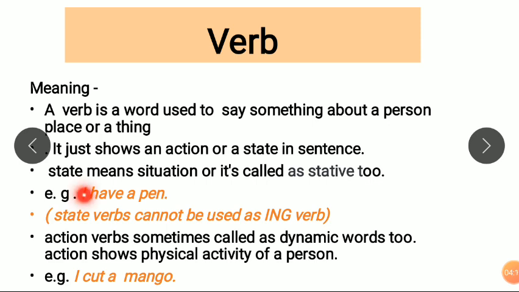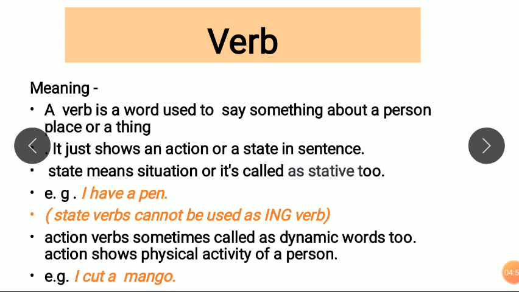For example, I have a pen. Have is a main verb here. Have gives us possession, whatever I have. State verbs cannot be used in the ing form. We can't say "I am having." Like is also a state verb. "Liking" we can't use in English. Remember, friends, that we can't use the ing form for state verbs, which give us feelings or a situation in a sentence. About action verbs, they are sometimes called dynamic words too.